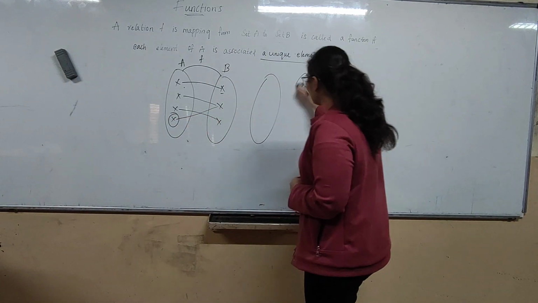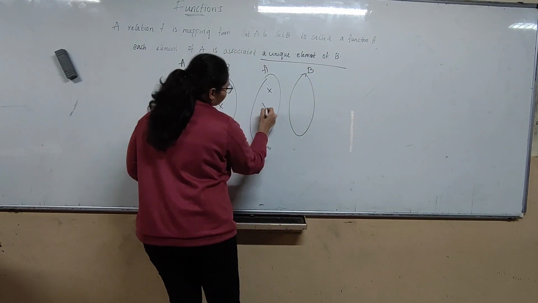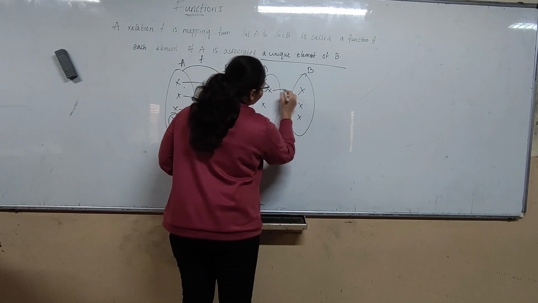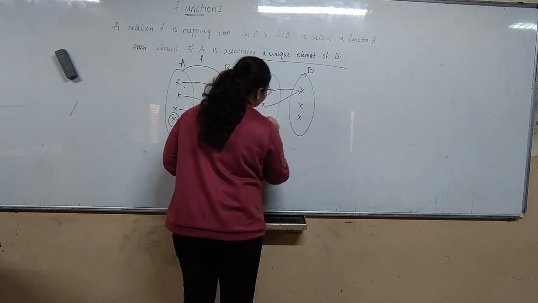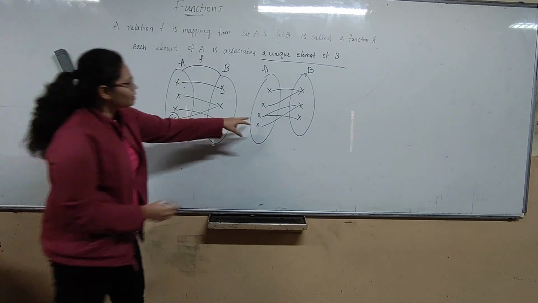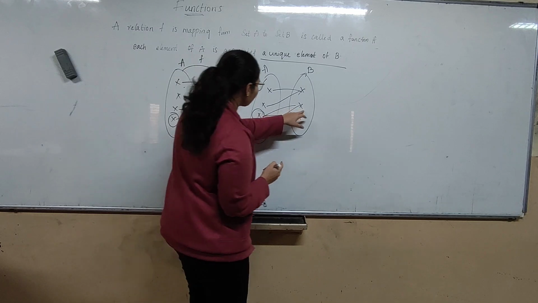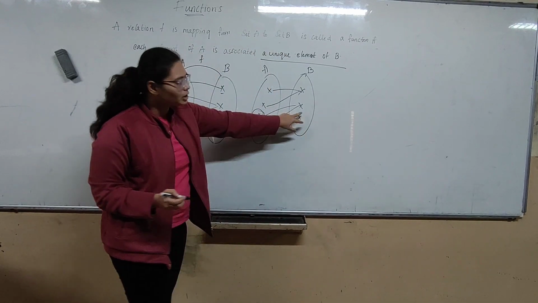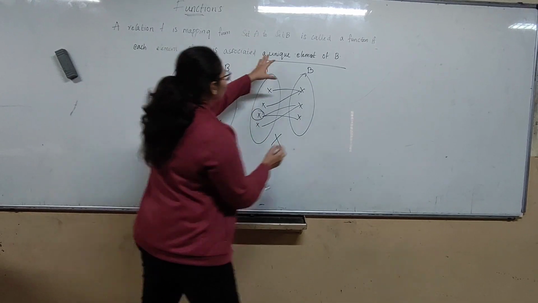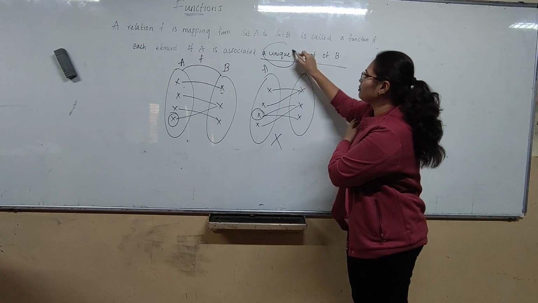Like if we have a relation like this, this third element is associated with two elements in B. So this is not called a function. We mainly need to see that unique element.